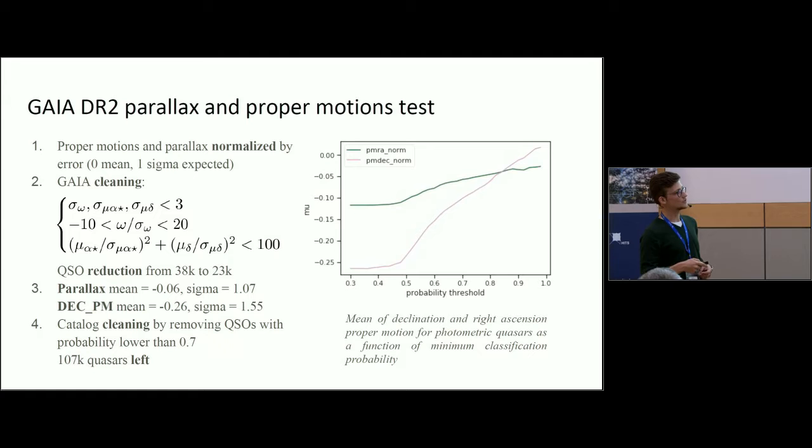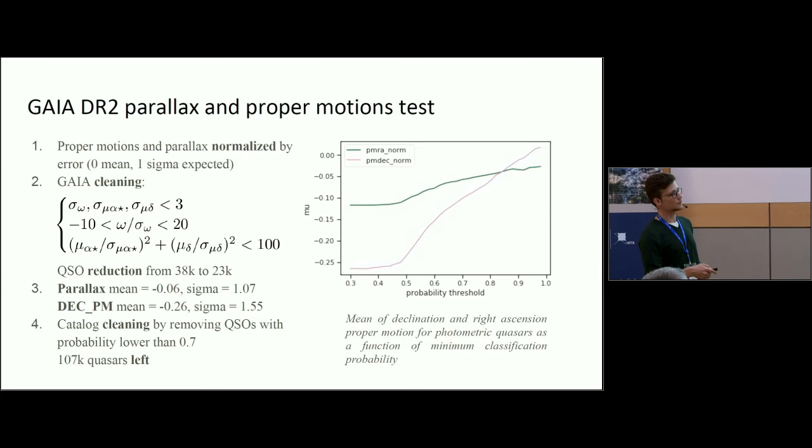So we do some cleaning, we reduce the number of quasars from 38,000 in the cross-section of our catalog with Gaia to 23,000, and now we see that by normalizing the parallaxes and the proper motions by the error, what we expect is a distribution of zero mean and one sigma, and we get this for parallax values almost. For the declination proper motion, there is some offset, and this is our cleaning approach.